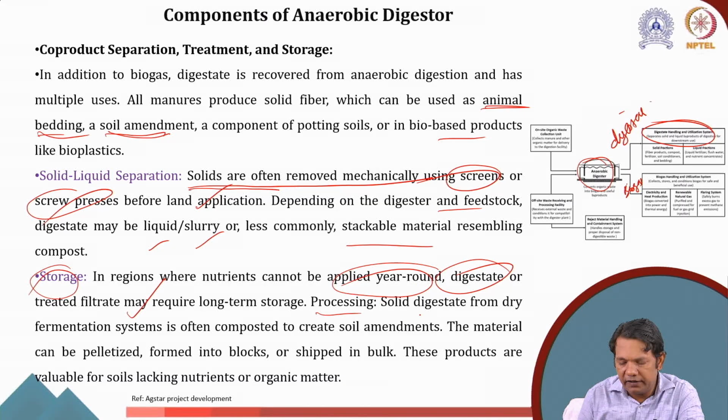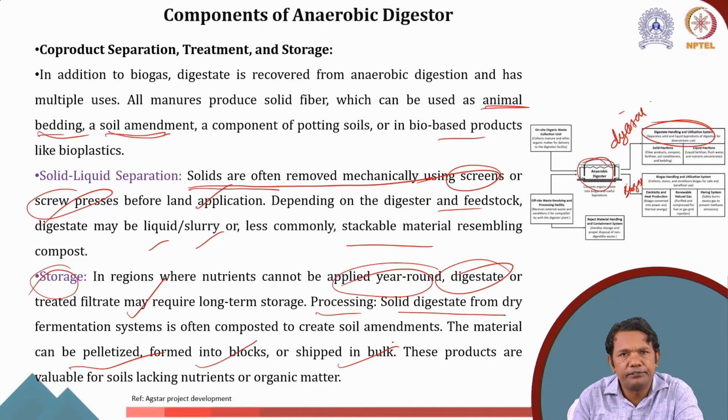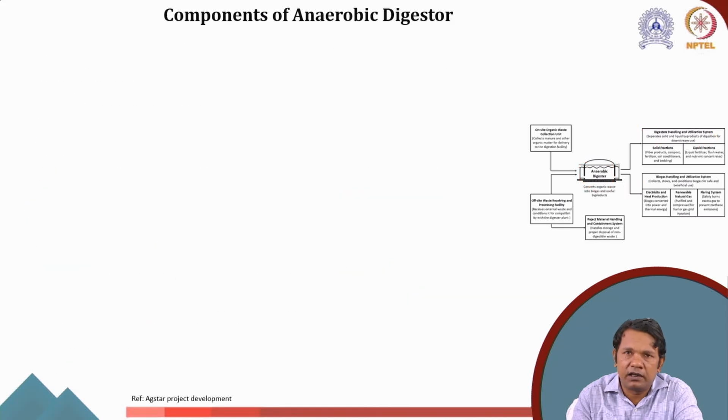Then we have processing. The solid digestate from the dry fermentation system is used for soil amendment. So it can be pelletized, formed into blocks, or shaped into bulk. These are very important for soil which lacks nutrients and organic matter.